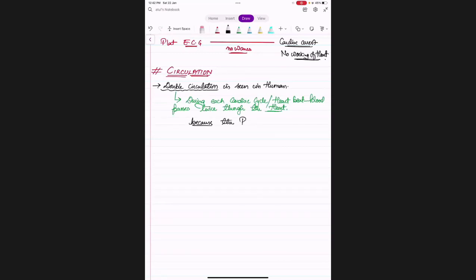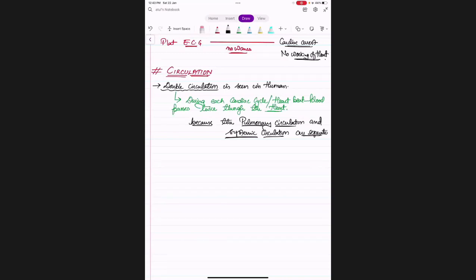the pulmonary circulation and systemic circulation are separate. They are separate.